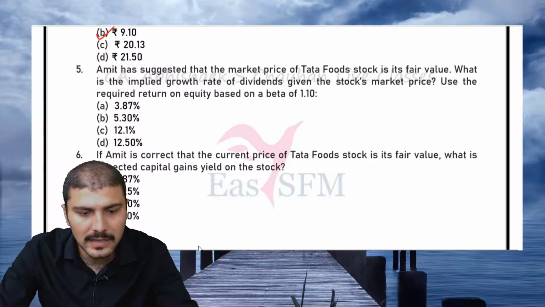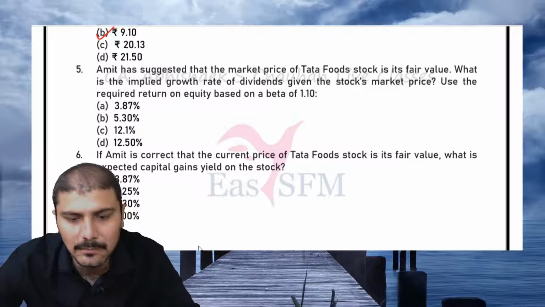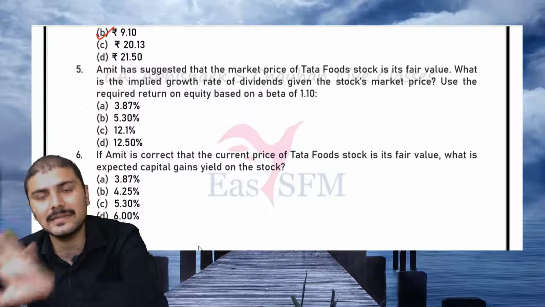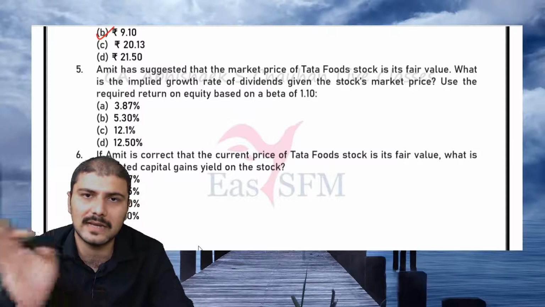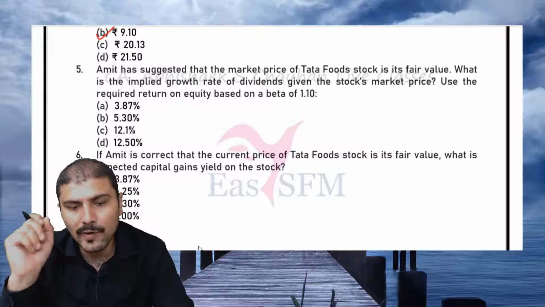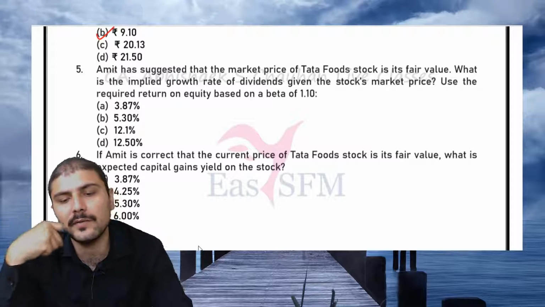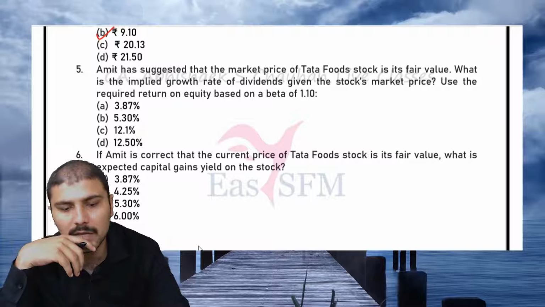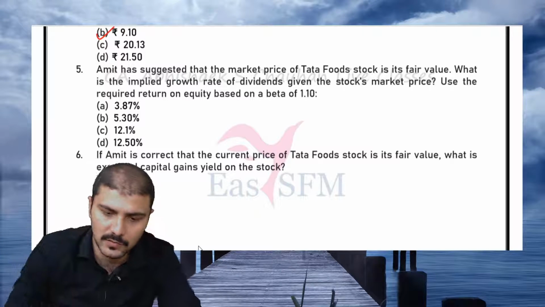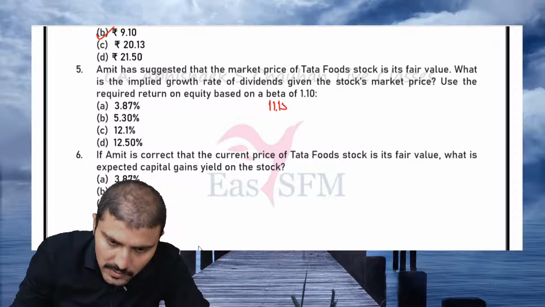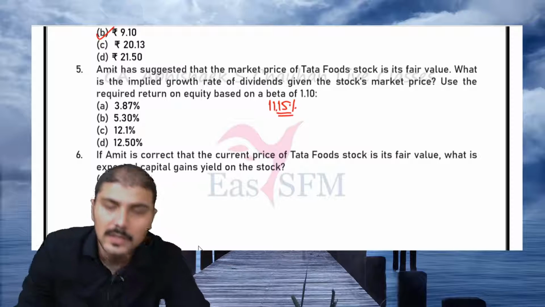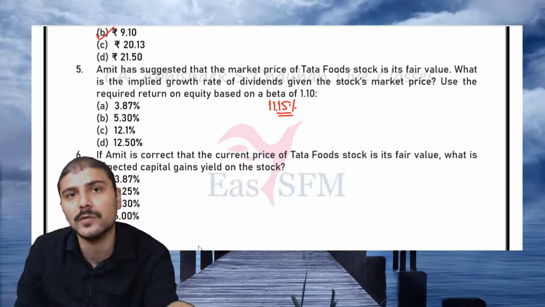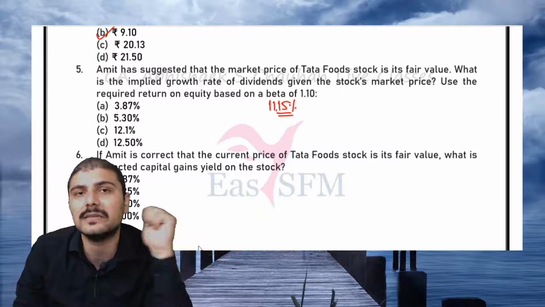Then moving ahead, Amit has suggested that the market price of Tata Food stock is its fair value. So whatever the market price is, that is the fair value as per the second analyst, Amit. What is the implied growth rate of dividends given that stock market price? Use the required return on equity based on the beta of 1.10. Based on 1.10, the required return on equity was 11.15. So if the fair value or intrinsic value is 8.42, equal to the market price, how much is the implied growth rate?